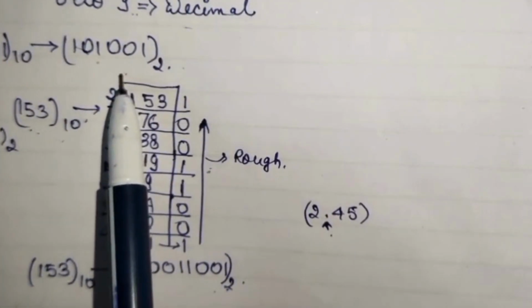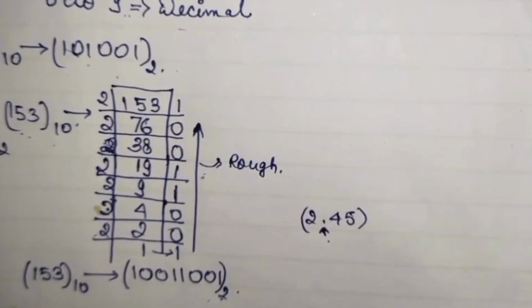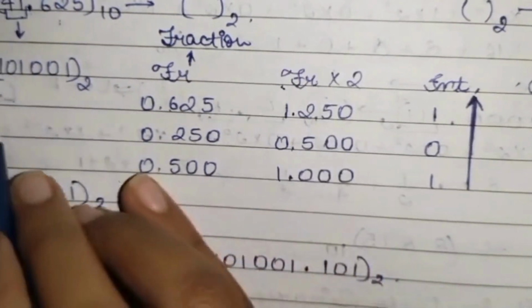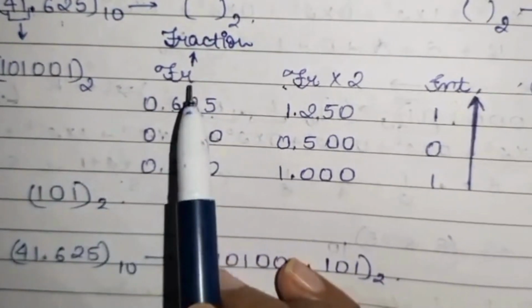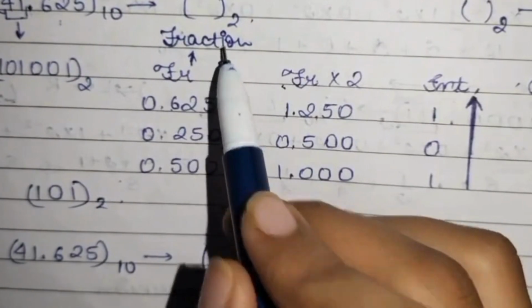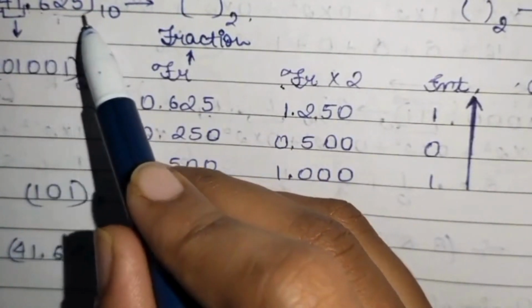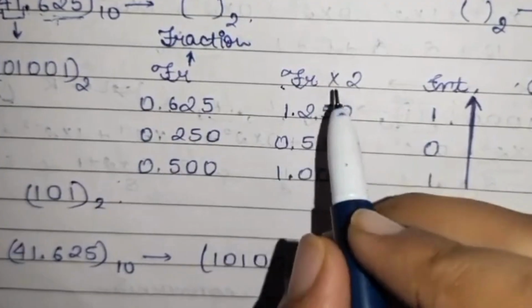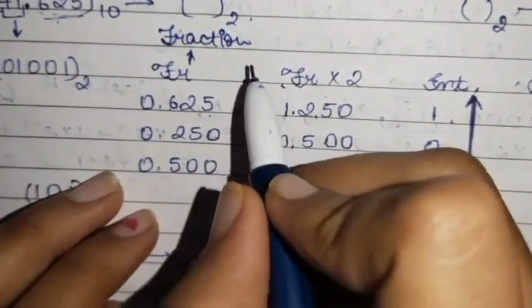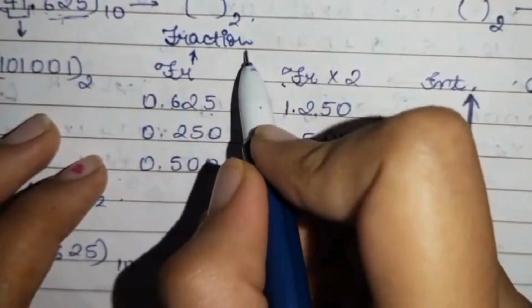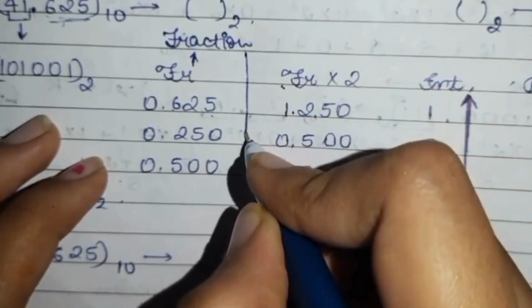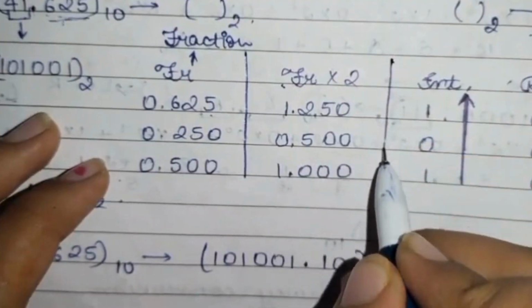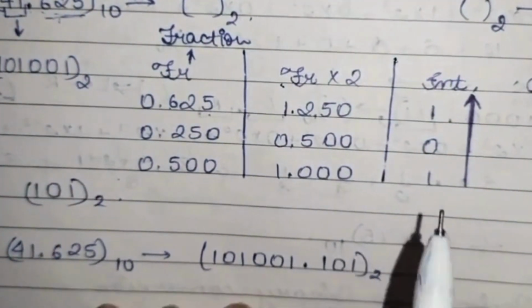Now let us go for the further process. So this is your fraction. Now we have to take the fraction here. FR stands for fraction. This is the fraction which is written after the decimal. So we will take 0.625. So we just have to write. This will ease your process. We will make a column here so that it gives clarity, something like that only.